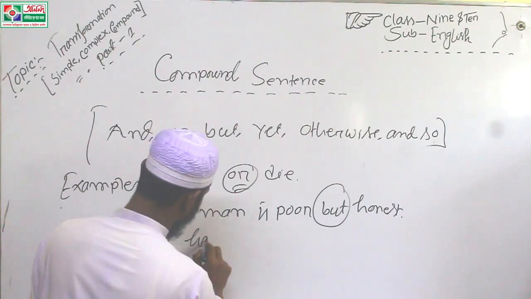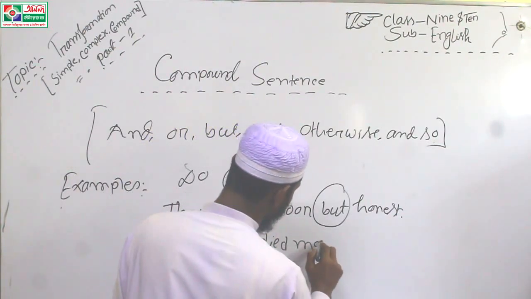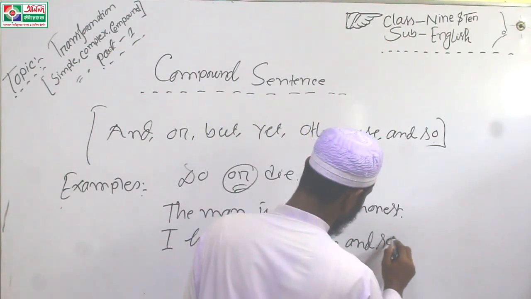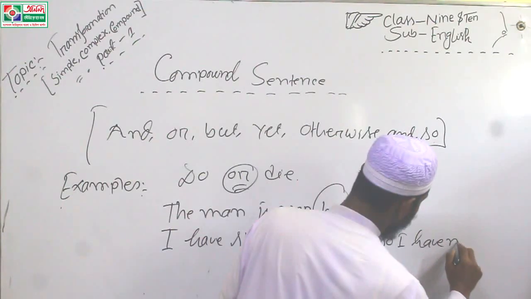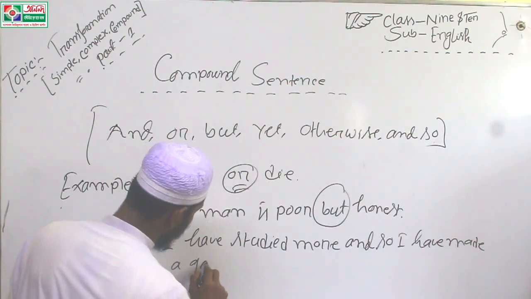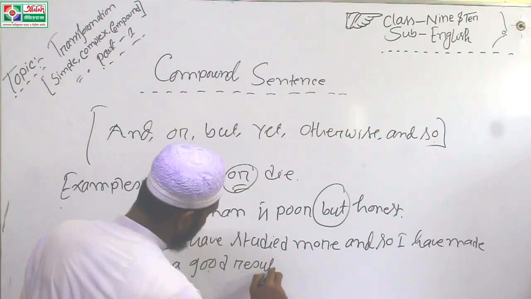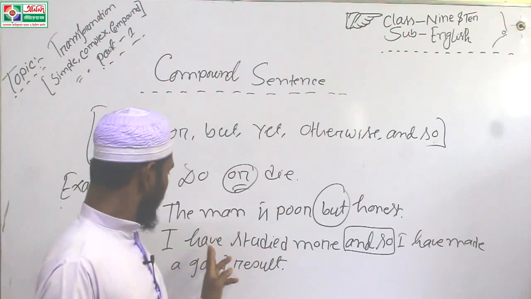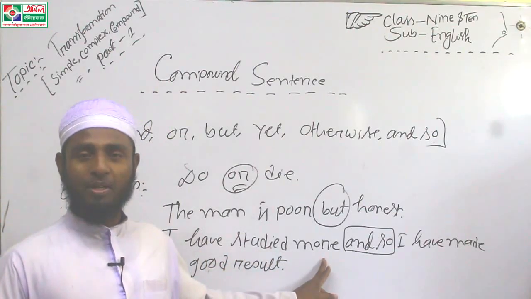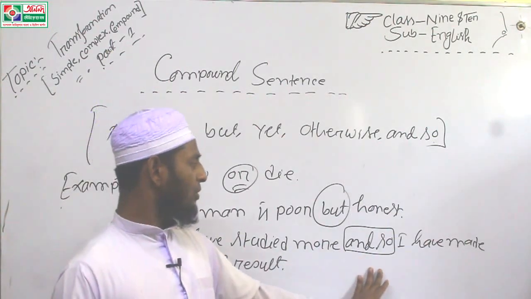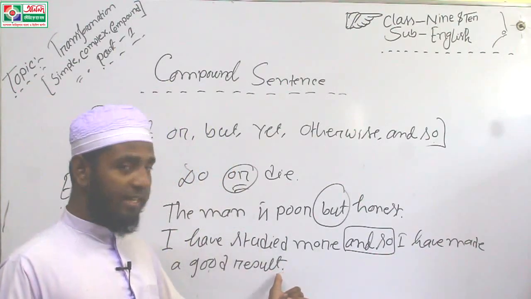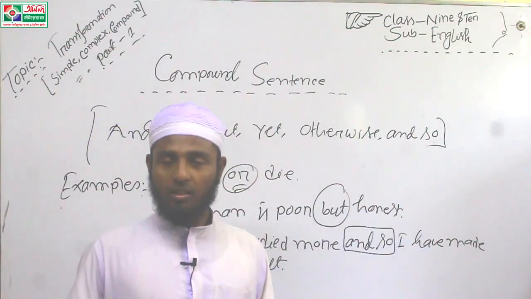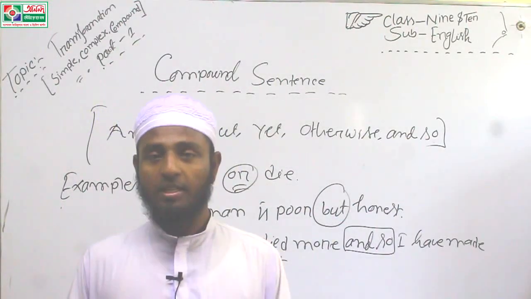I have studied more, and so I have made a good result. That means I have studied more, and so I have made a good result. So, and, or, but, yet, otherwise, and so. These are the features of compound sentence.